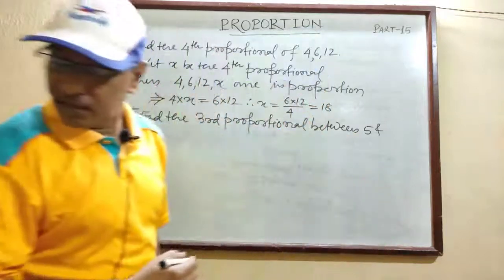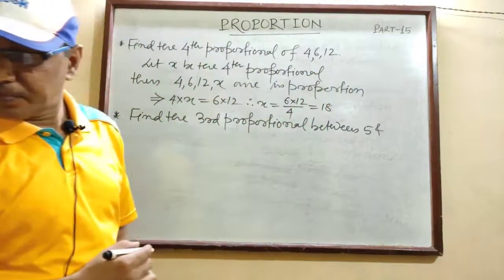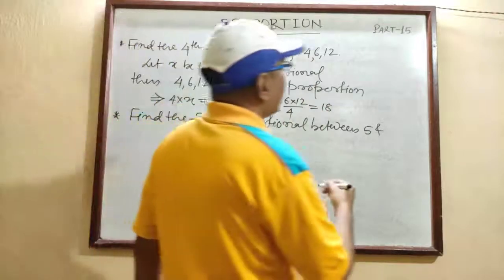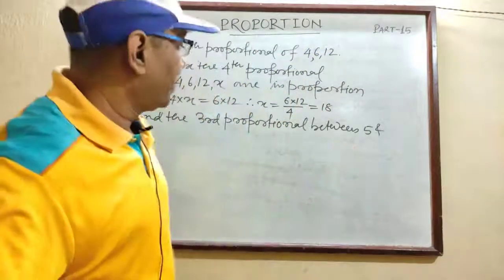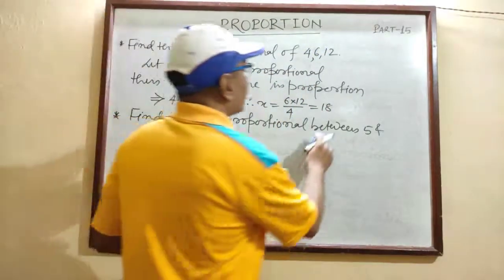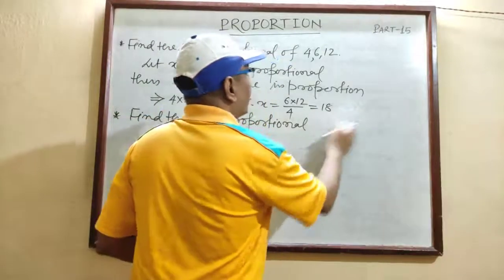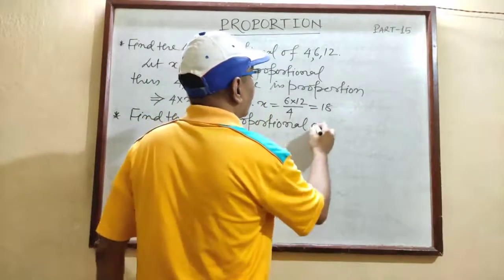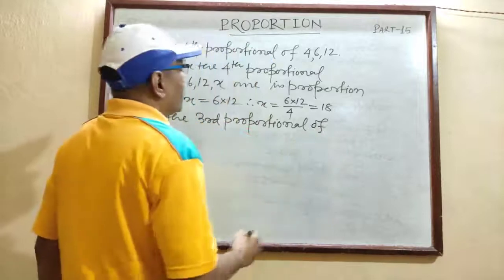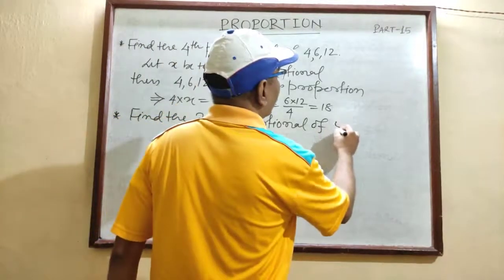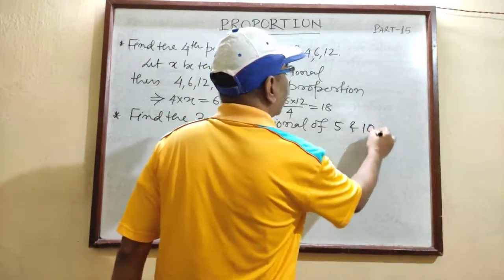Third is not between, so simply: find the third proportional of 5 and 10. Okay.